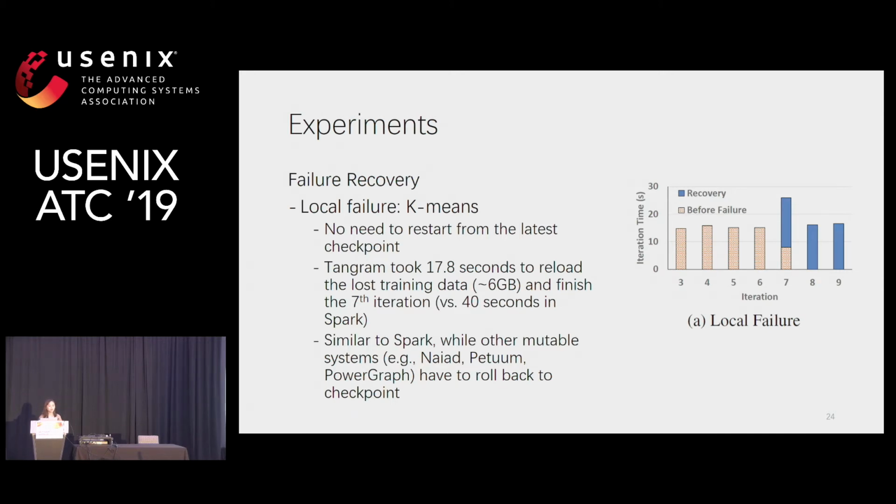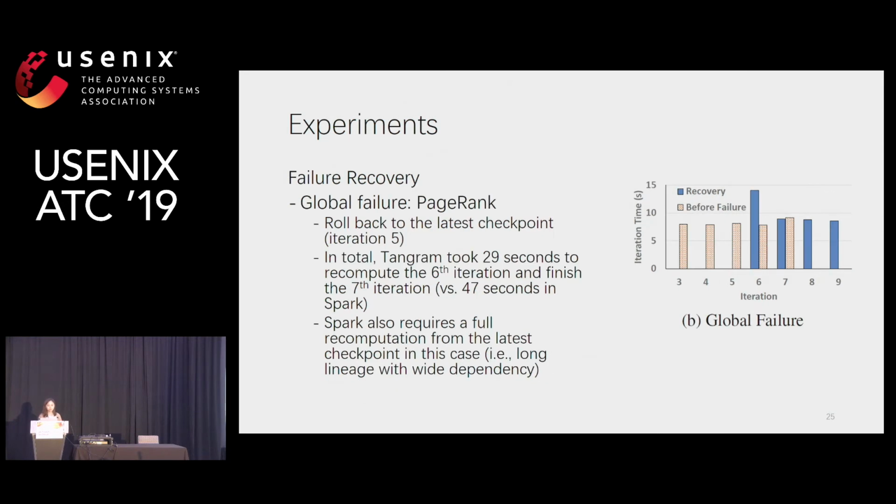That's why we can see local failures happening on only the training data machines. And for PageRank, the immutable link values, like the neighbors, are actually co-located with the rank values, which are mutable. So in this case, we can always observe the global failure instead of local failure. Does it make sense? Okay, thank you.